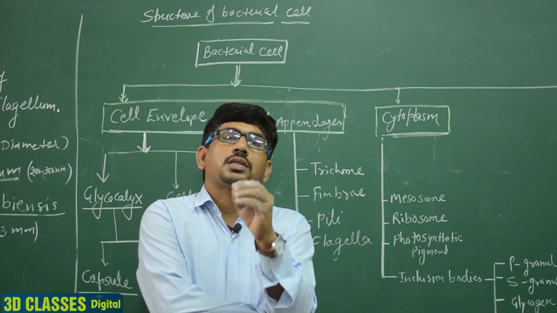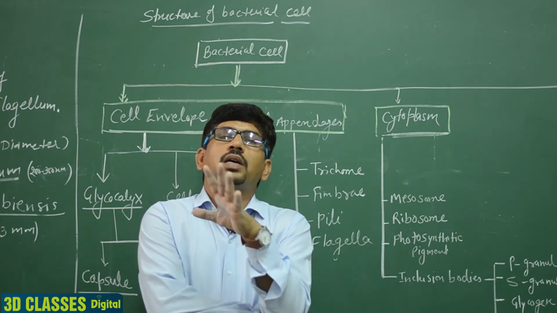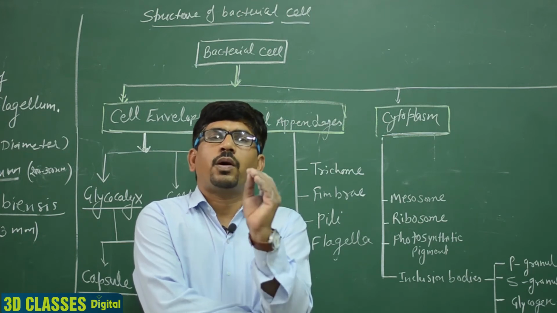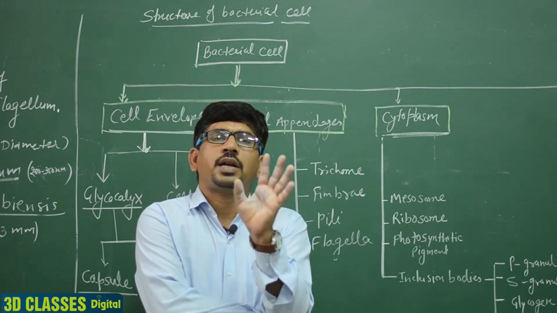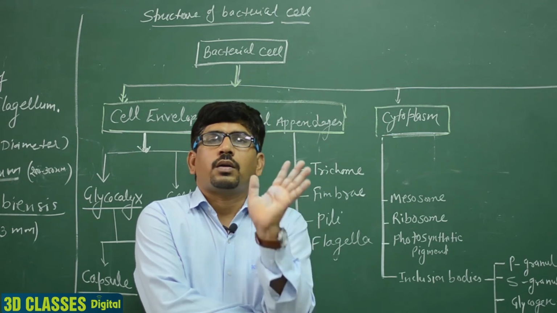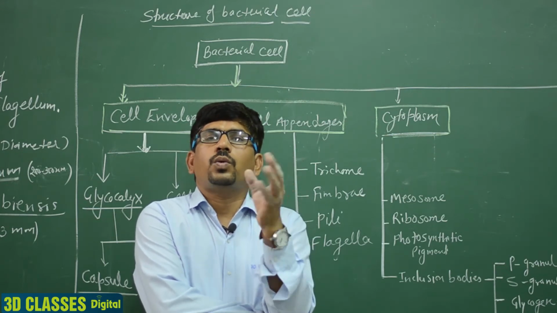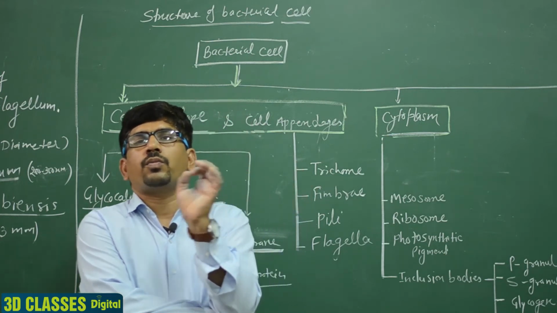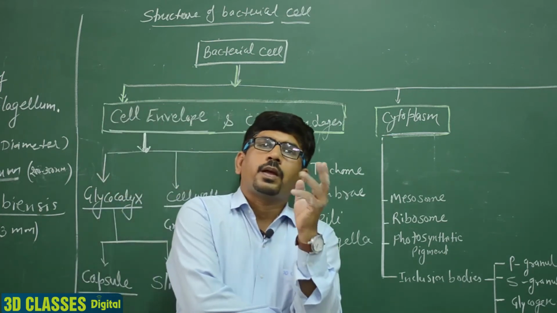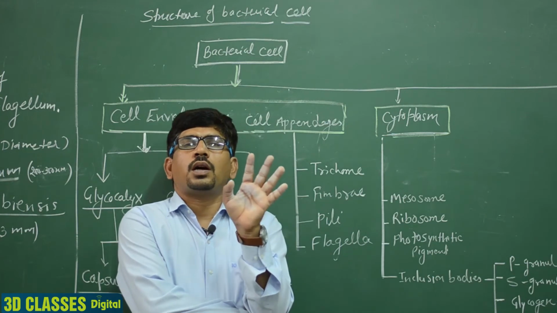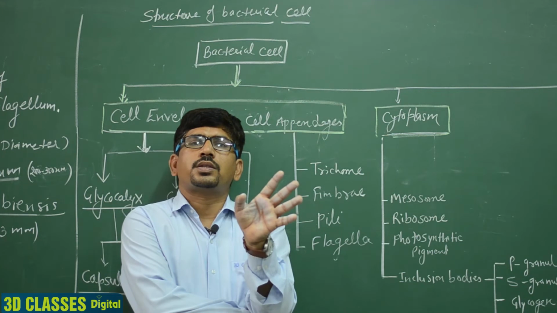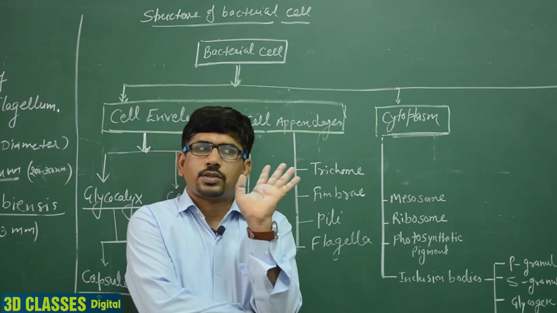Generally, membrane-bound organelles are absent in eubacteria. So there is no chloroplast, no mitochondria, no lysosome. All the cell organelles are absent. They may be unit membrane structures or double membrane structures. Clear?